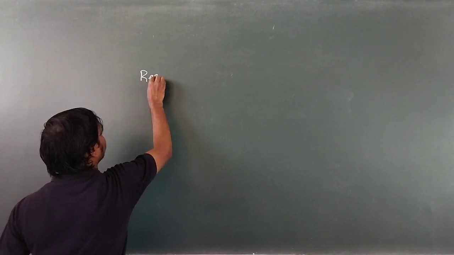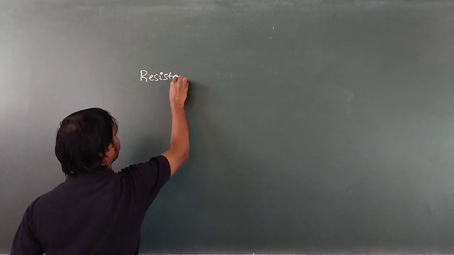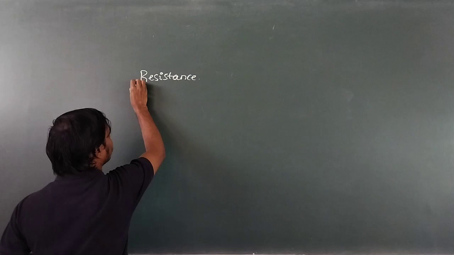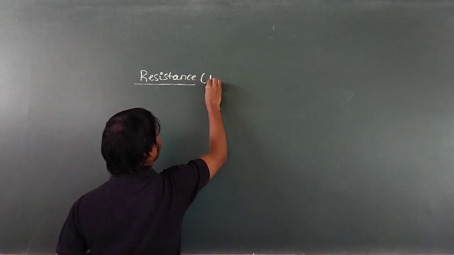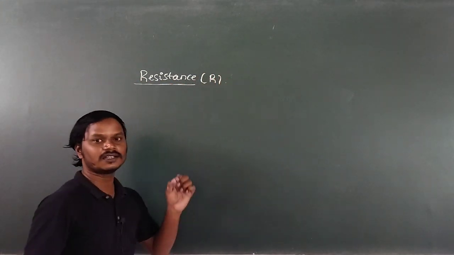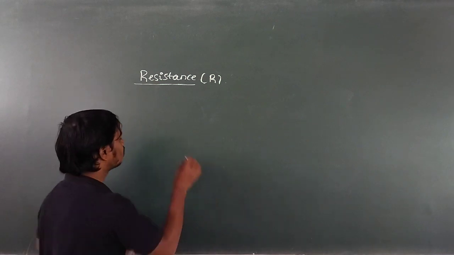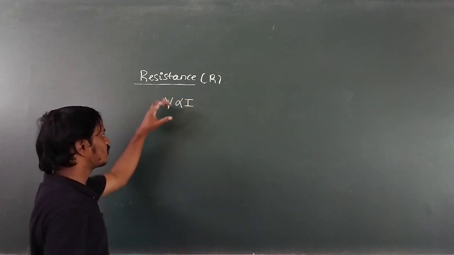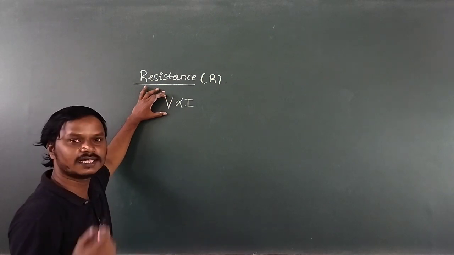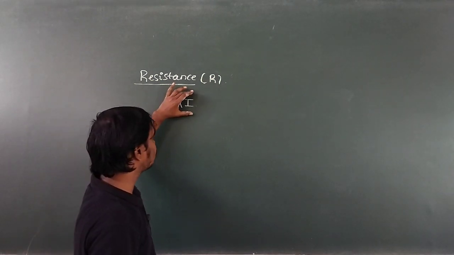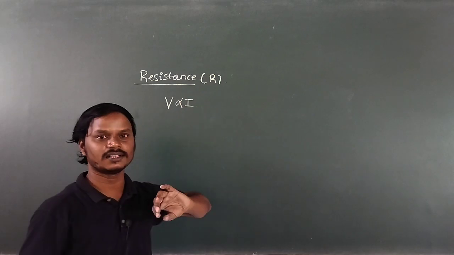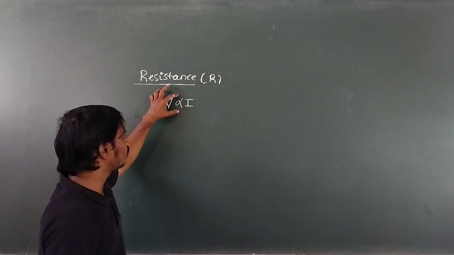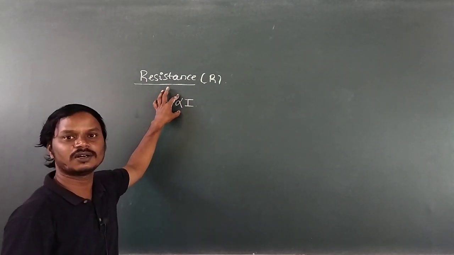Resistance, and it is also called electrical resistance. Resistance can be represented by the letter capital R. Now, according to the statement of Ohm's law, V is directly proportional to I, means the potential difference across the ends of the conductor is directly proportional to the current flowing through the conductor. So let us remove this proportionality by using a proportionality constant.